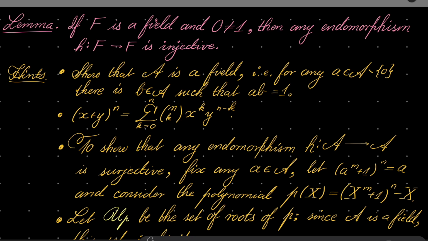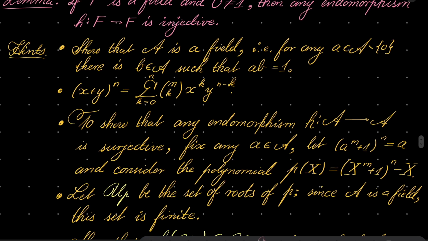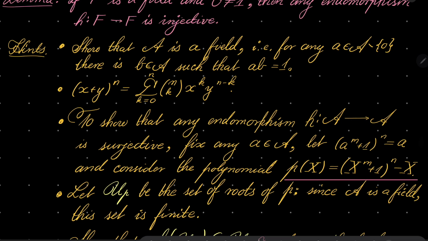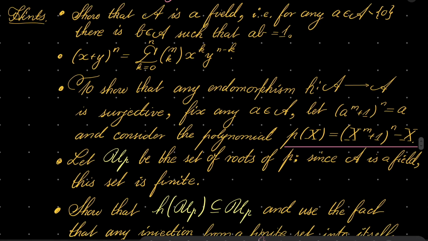Now, to show that any endomorphism H is surjective, this is the hard part. Fix any element a of our ring and suppose that (a to the power of m plus 1) all to the power of n equals a. And consider this polynomial p of x equals (x to the power of m plus 1) to the power of n minus x. Let U of p be the set of roots of this polynomial. Notice that since A is a field, the set of roots of a polynomial in one variable is finite. There are at most m times n roots of this polynomial.